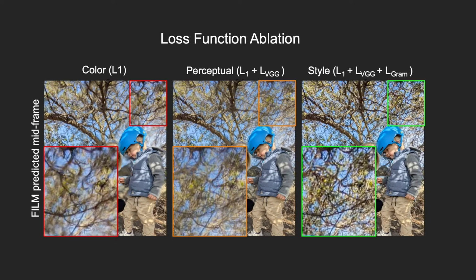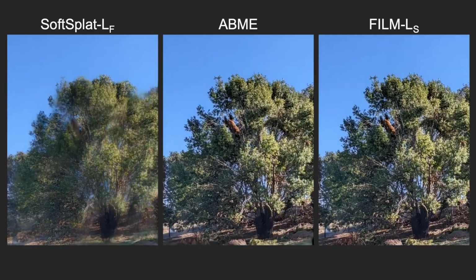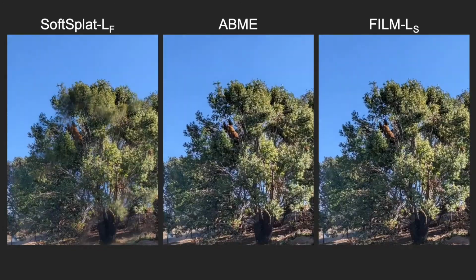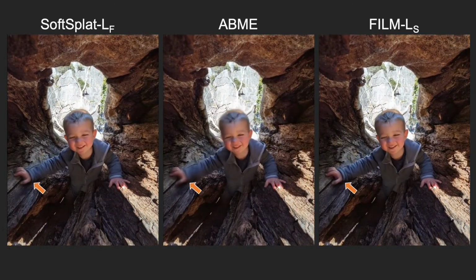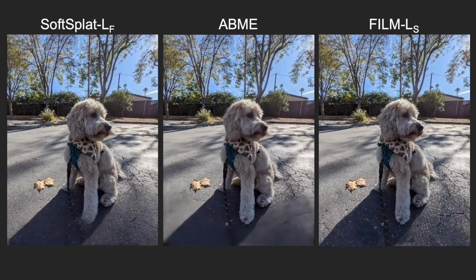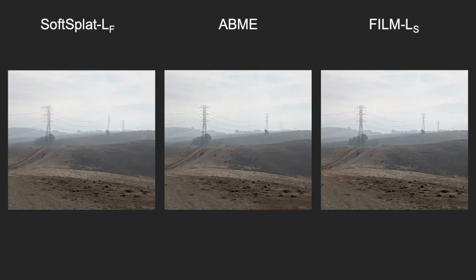In this ablation comparison, we see how the style loss greatly helps maintain the sharpness and contrast of the tree leaves and branches in the background. Our FILM model, shown on the right, produces temporally coherent and high-quality frames. It can preserve intricate detail, such as small fingers and sharp facial features. FILM also compares favorably when interpolating across large motion.